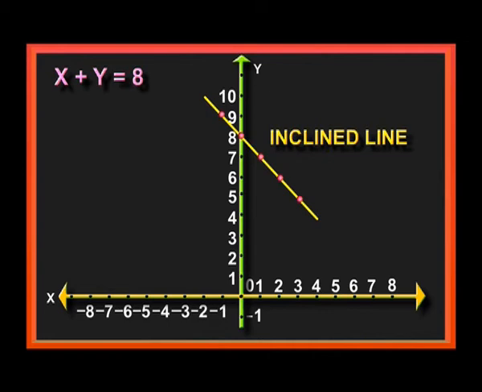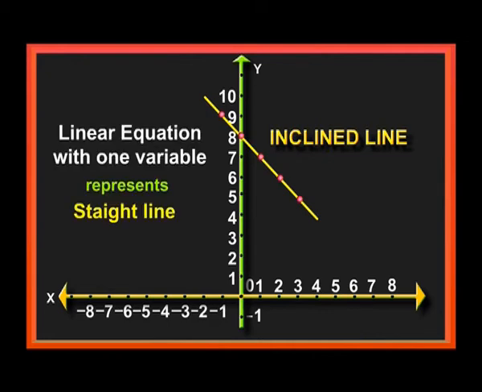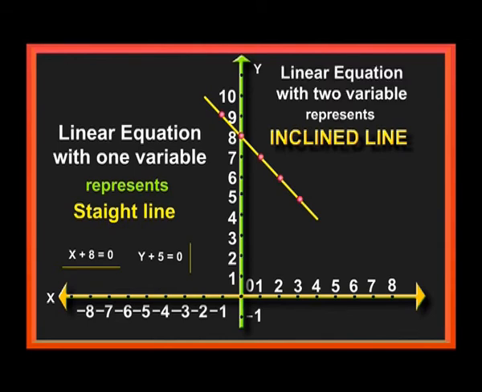A linear equation with one variable represents a straight line, either a vertical line or a horizontal line. But a linear equation with two variables represents an inclined line. That means if the x coordinate and y coordinate both are changing, we will get inclined lines.